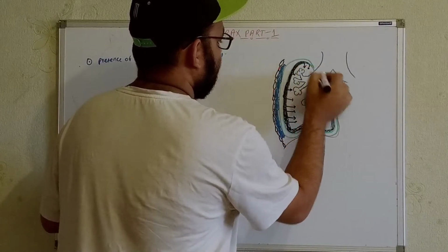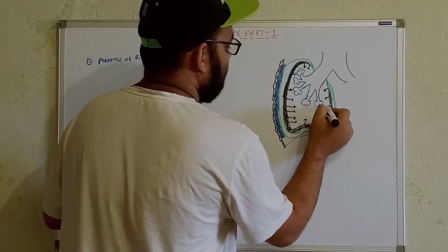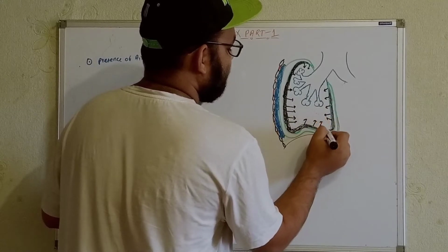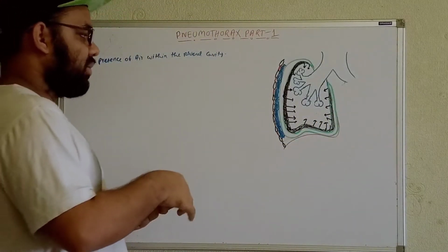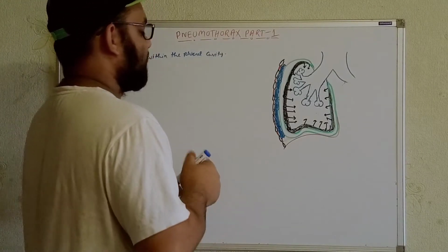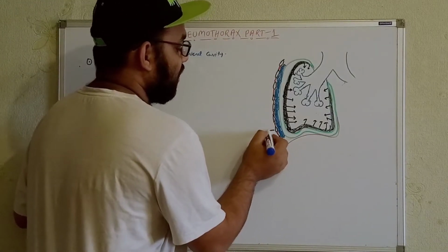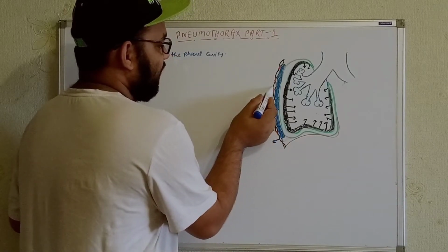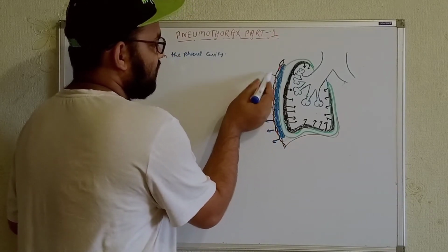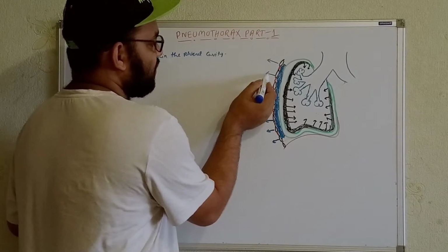And the chest wall, or chest cavity, has the tendency to expand outward, to bounce outward.